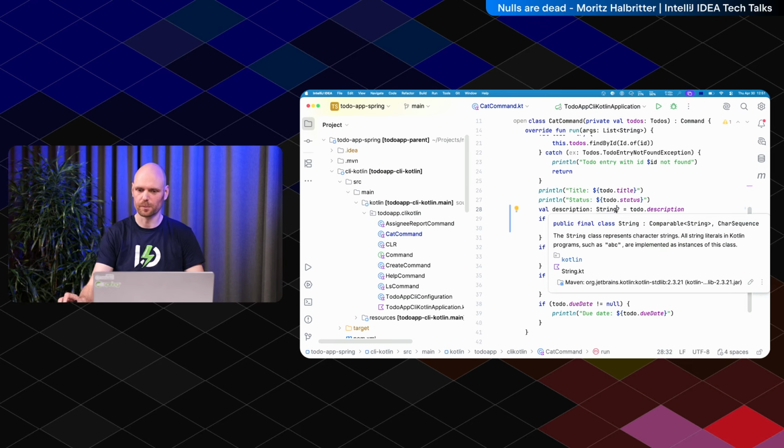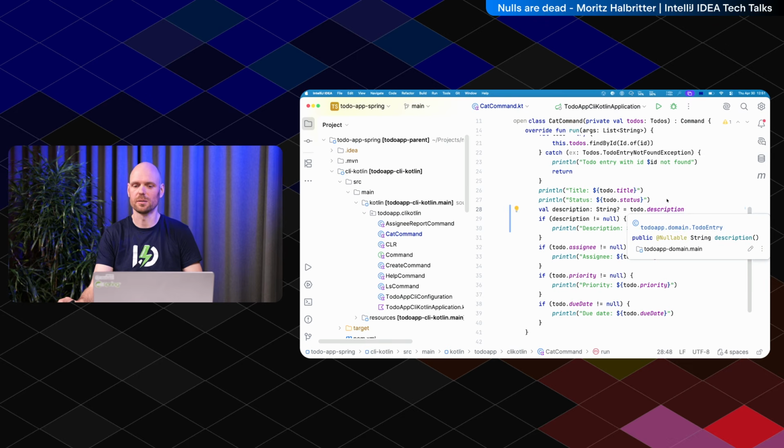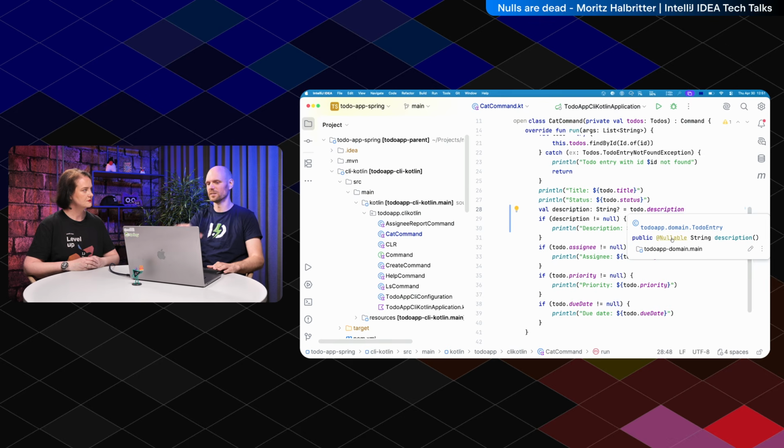Because the Kotlin compiler reads this @Nullable annotation from JSpecify and then translates it into the Kotlin type system. Now everything which is annotated as nullable, we have with a question mark. And the cool thing is, if you are in a NullMarked scope, all the stuff which is not annotated as nullable is no longer a platform type. It's now a real non-nullable type in Kotlin.